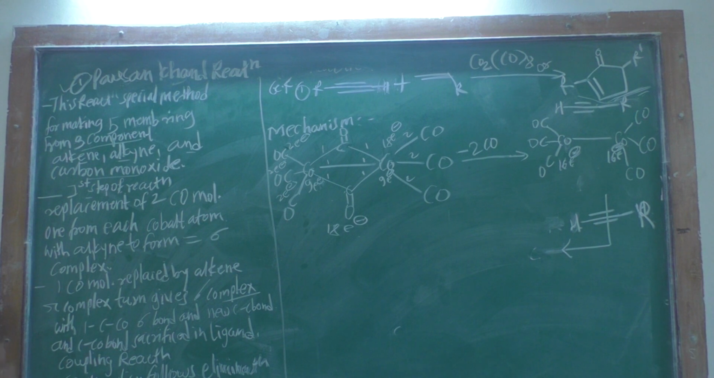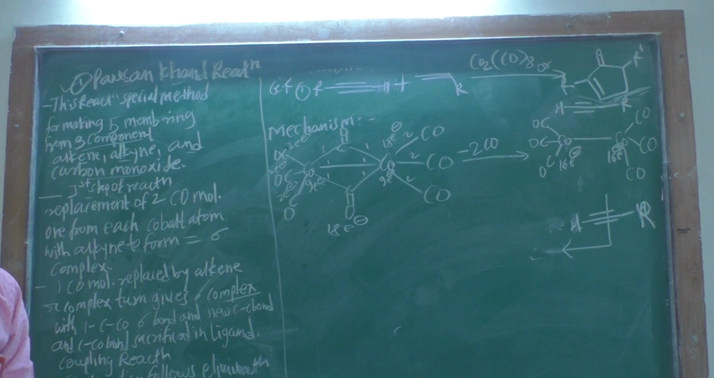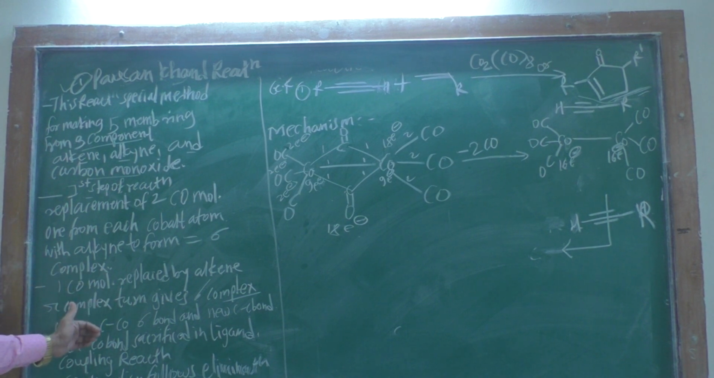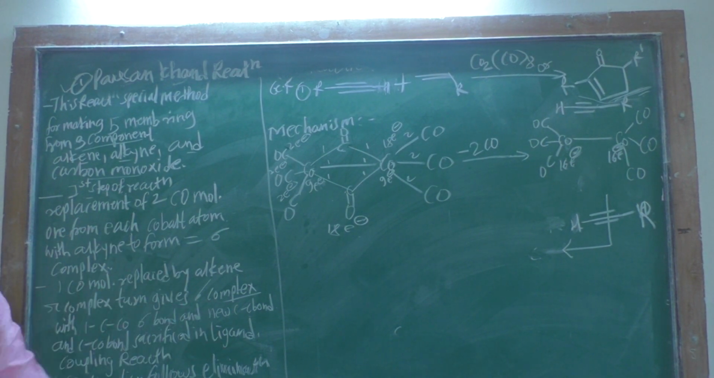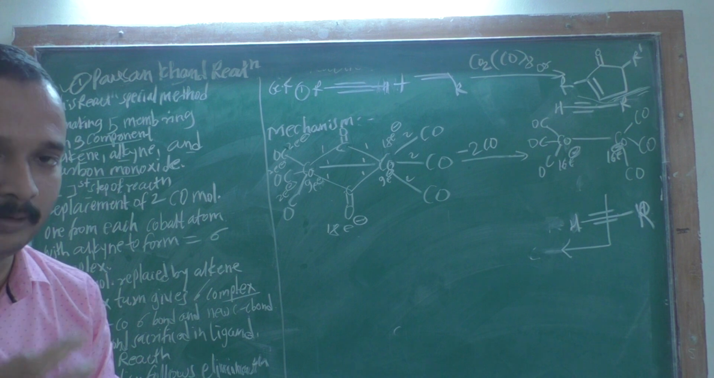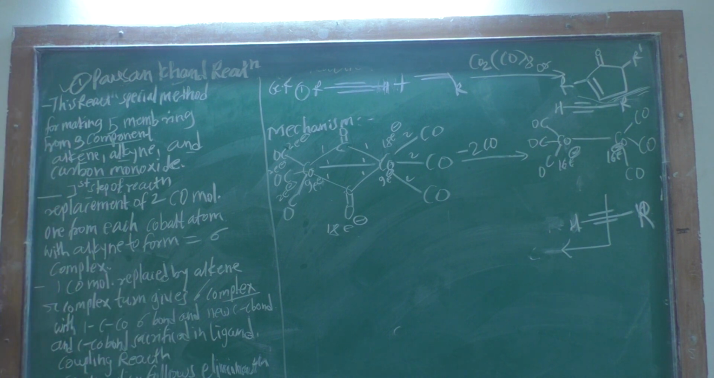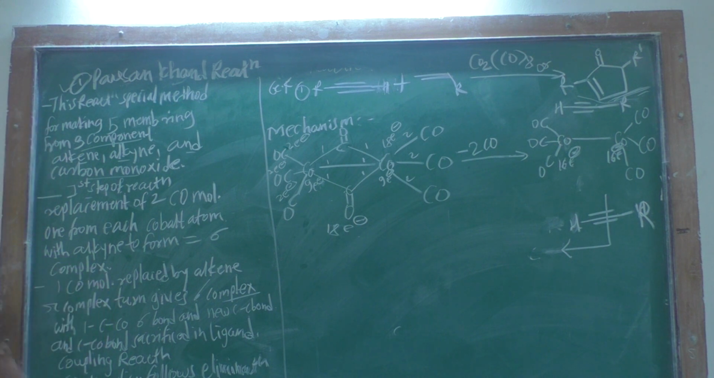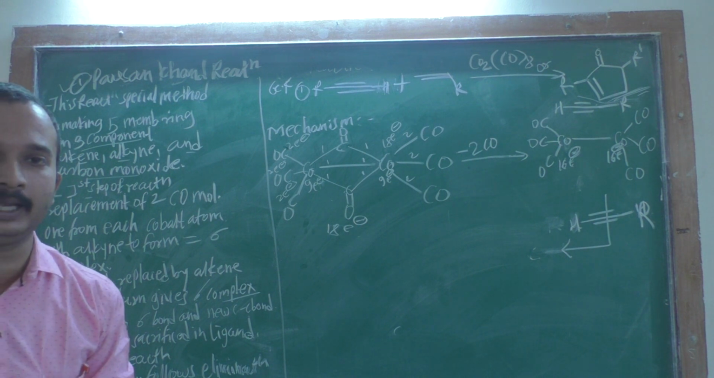The pi complex in turn gives the sigma complex, and in that sigma complex 1 carbon couples to carbon monoxide, forming a new carbon-carbon-cobalt bond, and it is a coupling reaction. And then the carbon monoxide insertion follows, and then the elimination reaction. You have to insert the carbon monoxide, and therefore it follows the elimination reaction.